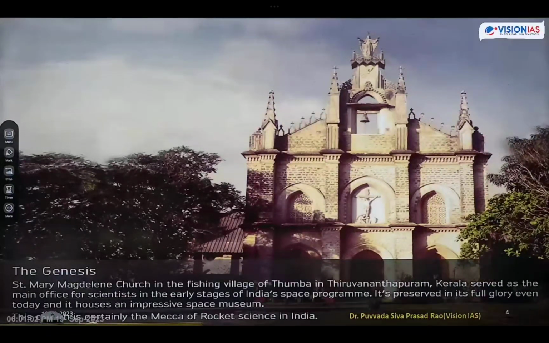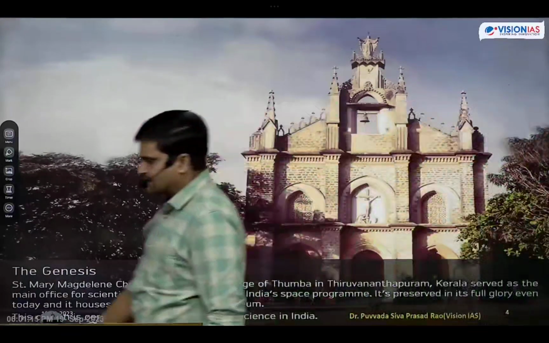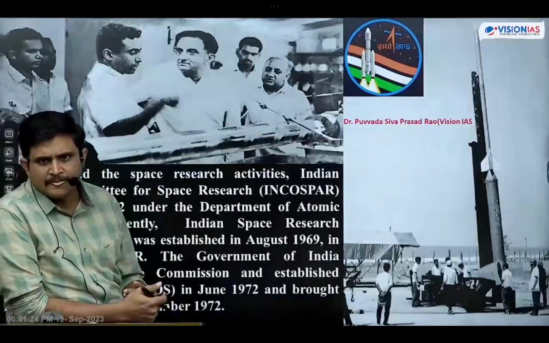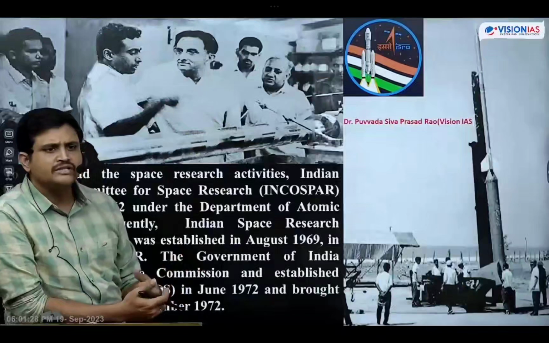Slowly we started developing our satellite systems like that. Like that, ISRO's activities have been started. That is what the genesis of ISRO means. Later on, after developing these rocket systems and satellite systems, India's own satellite and rocket systems, then we started social sector programs with the help of satellites. So that is how the ISRO genesis has happened, students.